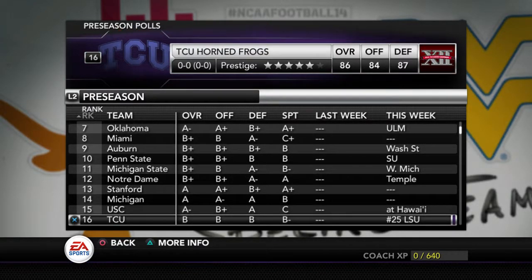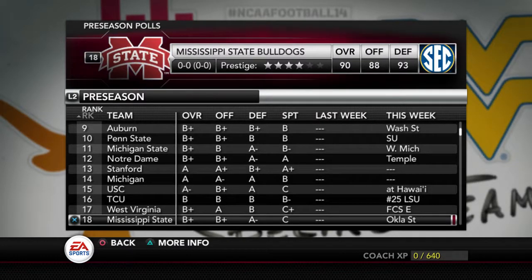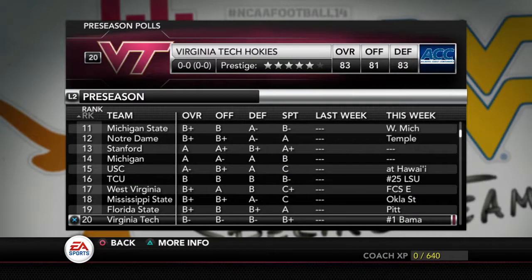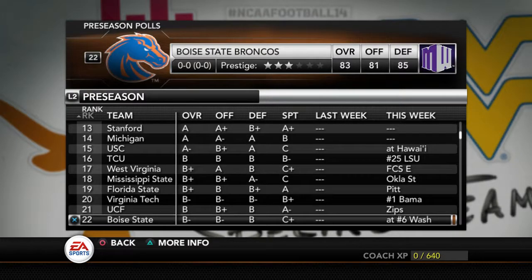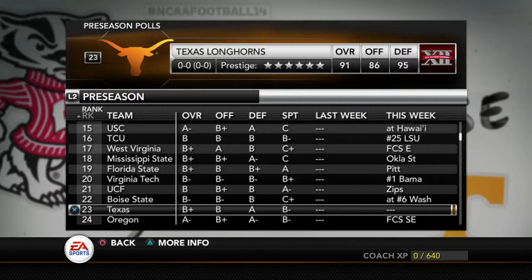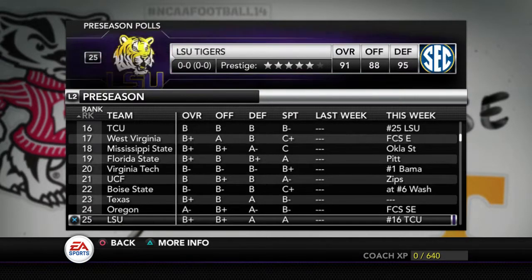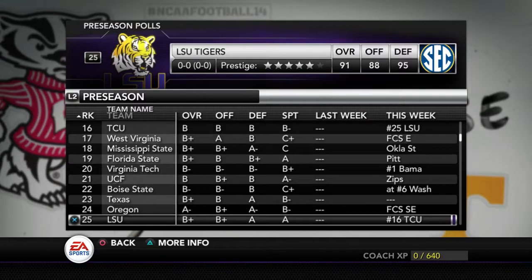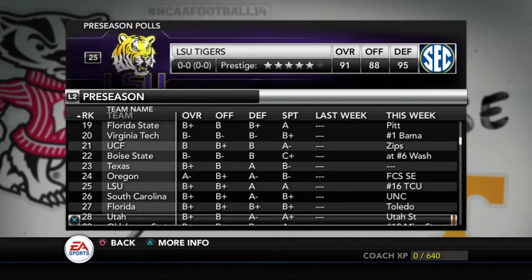Then we got TCU, West Virginia, Mississippi State, Florida State, Virginia Tech, UCF, Boise State, Texas, who we will be playing. I will show you guys our schedule here soon. Oregon and LSU. I'm pretty sure we can. No, I'll just scroll right now.